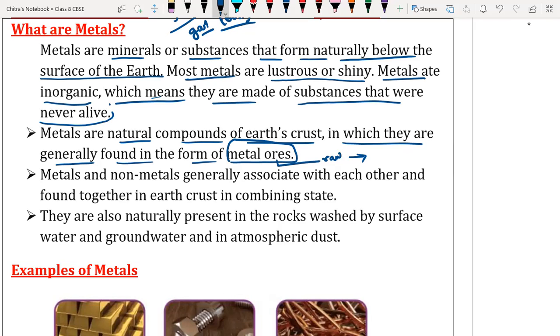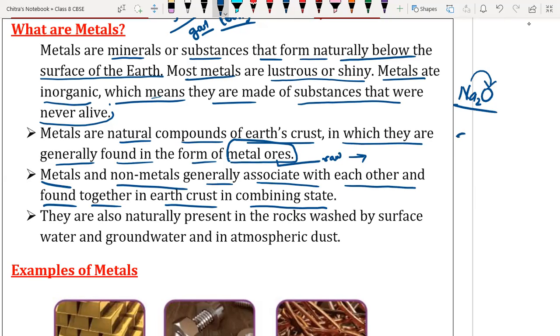Okay, next. Metals and non-metals are generally associated with each other and found together in the earth crust in a combined state. Most of the time, more reactive metals like sodium are present in oxygen form, as sodium oxide.